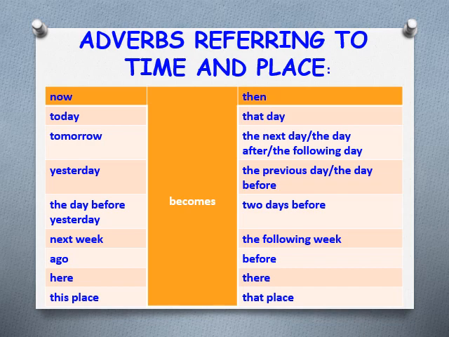Adverbs referring to time or place. So now becomes then, today becomes that day, tomorrow becomes the next day, the day after, the following day. So you can see that there are quite a few options for some of these. You're going to have to use your common sense. Yesterday becomes the previous day, or you could use the day before. The day before yesterday becomes 2 days before.